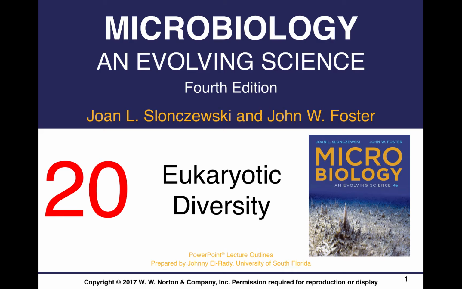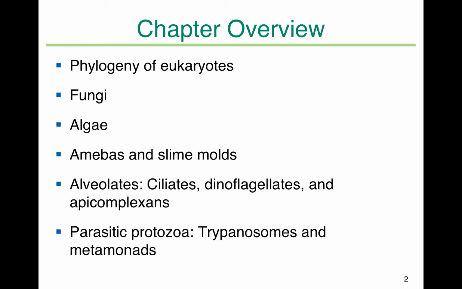This is Chapter 20, Eukaryotic Diversity Review. I will review some of the brief features of eukaryotic microorganisms, including phylogeny of eukaryotes. We are going to focus on fungi, some of the key distinctions between primary and secondary algae, features of amoeba, alveolates, and some of the parasitic protozoa, because there are several protists causing serious disease to humans.